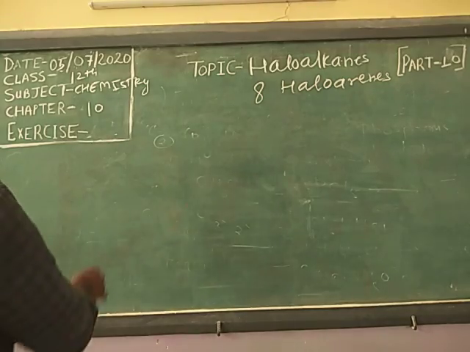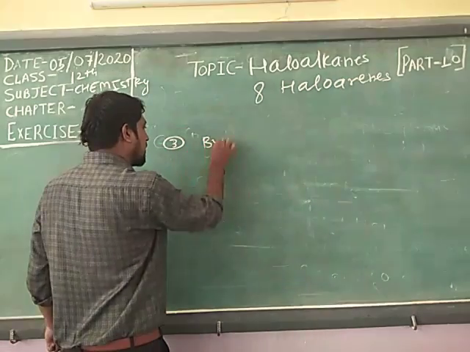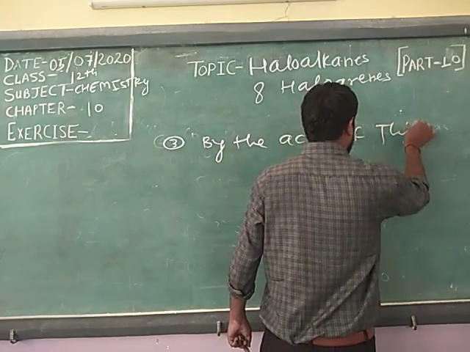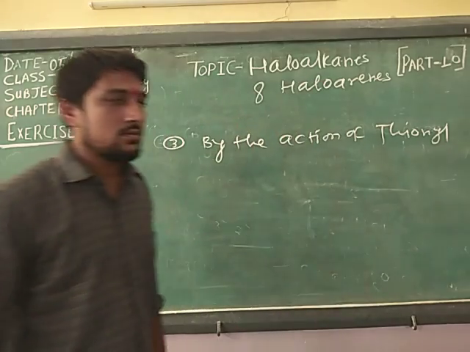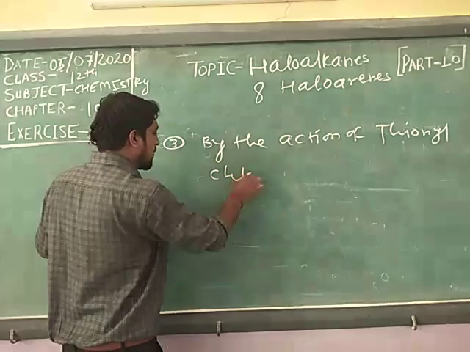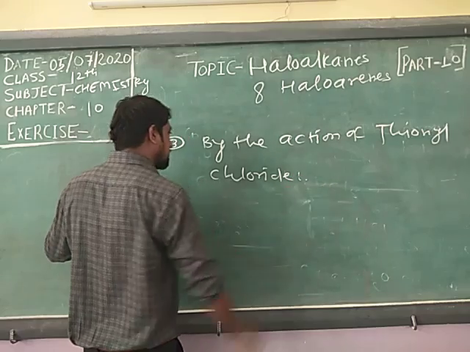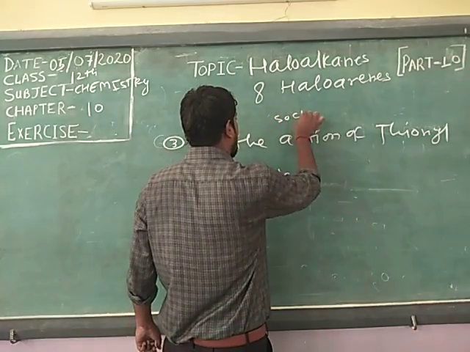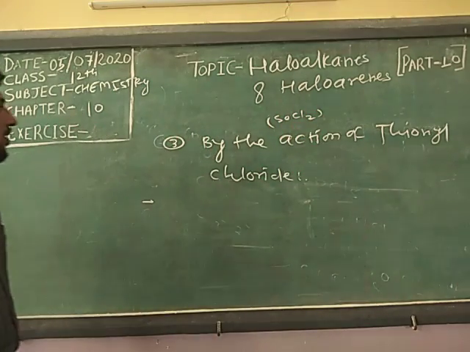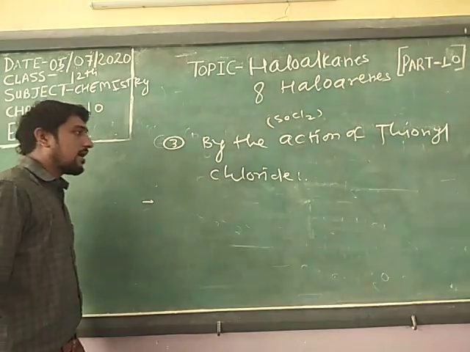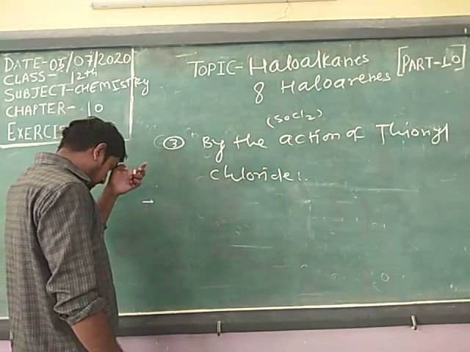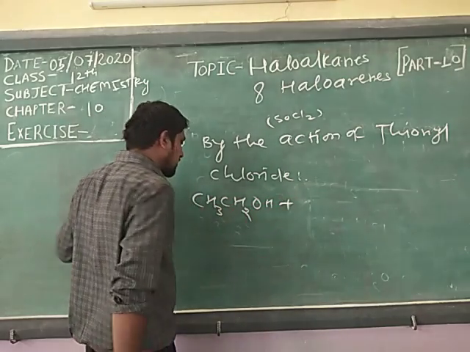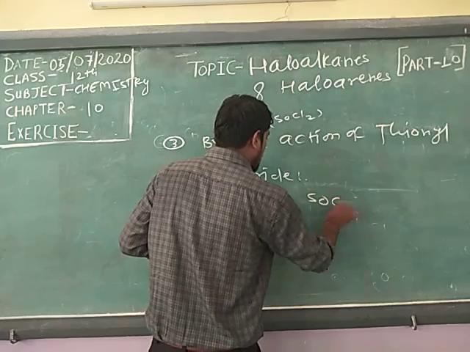The next one, the third one, is by the action of thionyl chloride. What is the formula of thionyl chloride? SOCl2. Okay, this is the formula, SOCl2. You react the thionyl chloride with alcohol, taking ethanol and SOCl2.